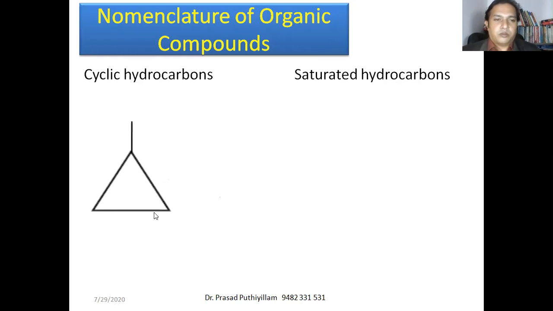So this is cyclic compound with one branch. A line is representing a methyl group. In bond line structure representation, we see this. If I write one line, that represents a CH3. If nothing is written there, this is a CH3 group here. That means it is a methyl substitution. Methyl substituted cyclopropane. Now it is called as methylcyclopropane.